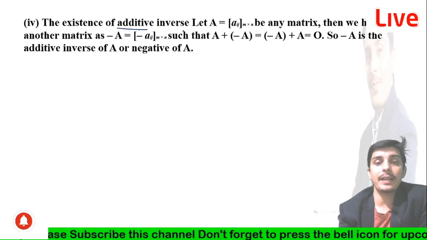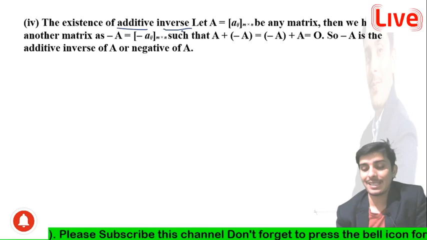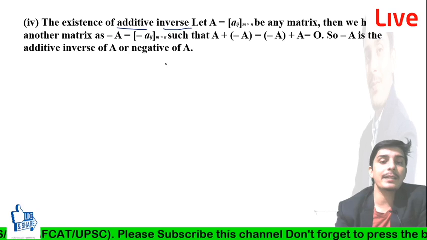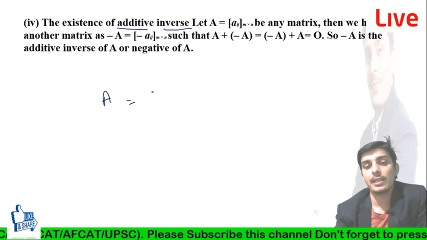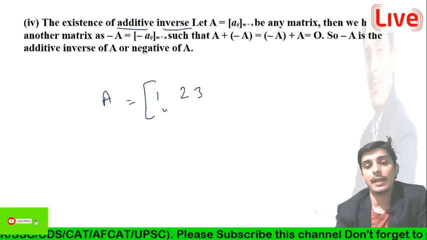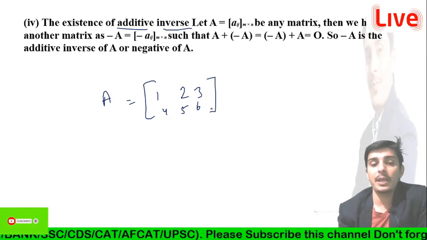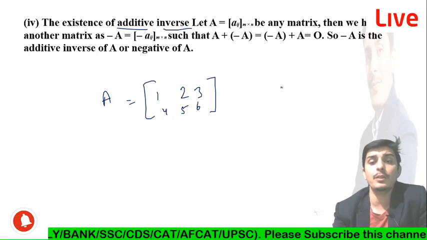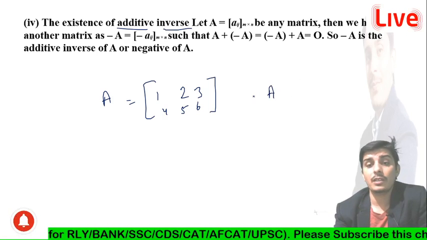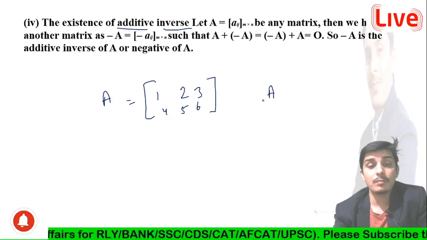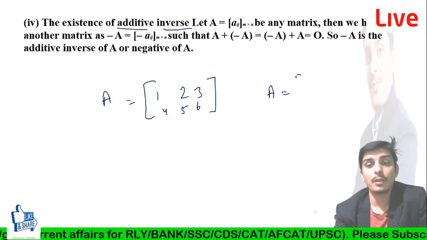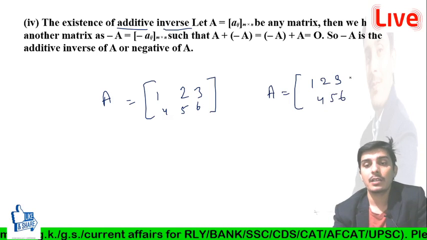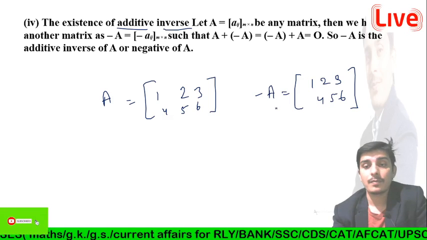Now, existence of additive inverse. Additive inverse means that after adding you will get the result 0. So when will we get the result 0? If we have the matrix A equal to 1 2 3, 4 5 6, you can understand better through this example. When we add, the result will be 0, guys. This is very simple. You can say that when we subtract a same matrix, then we will get the result 0. So we have another matrix 1 2 3, 4 5 6, and we can take minus A.